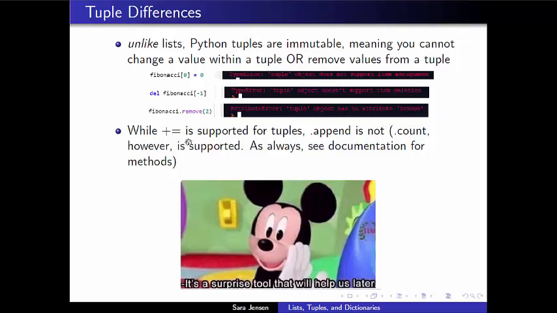So if I want to add to tuples, I have to use the plus equals syntax. Just out of curiosity, the count method that we saw for lists does work for tuples. And if you wanted to know the official methods of the tuple data type, I would again suggest turning to the official Python documentation to see what methods are allowed and what methods are not allowed, and what parameters and arguments need to be passed to those methods.